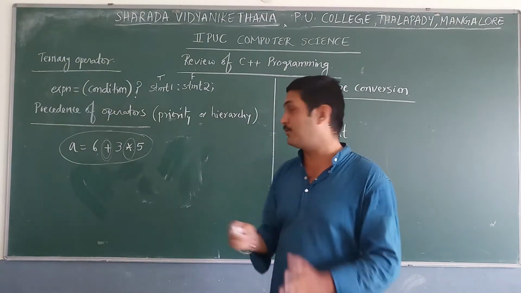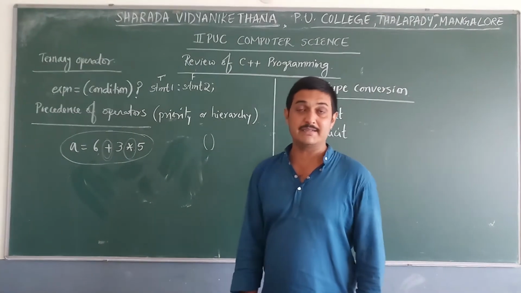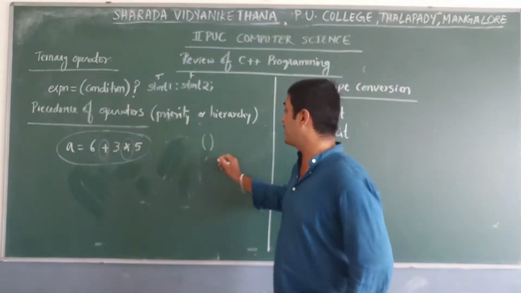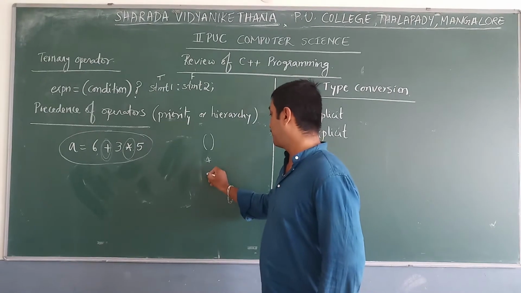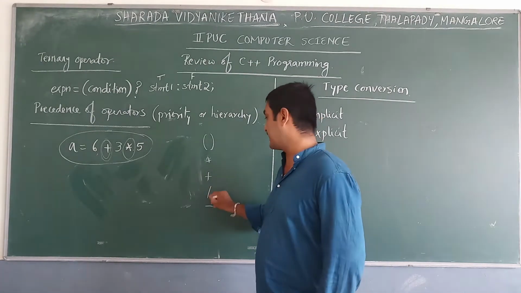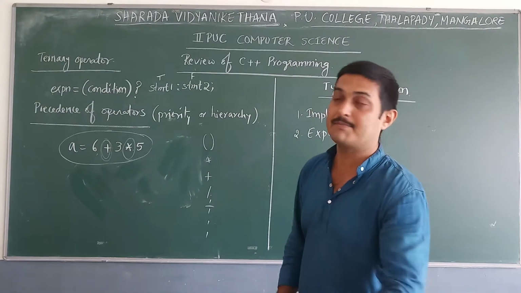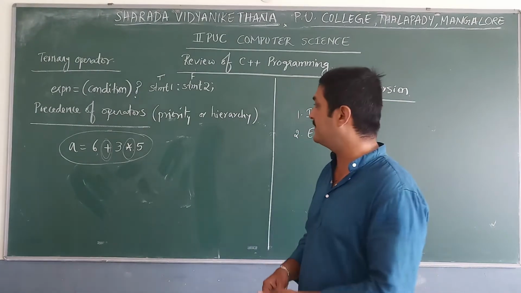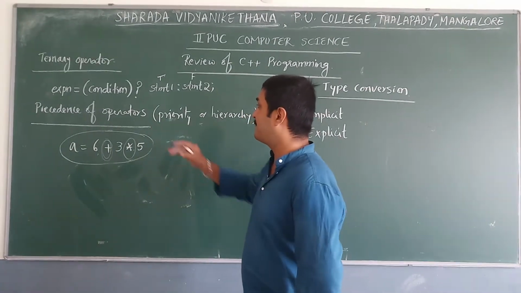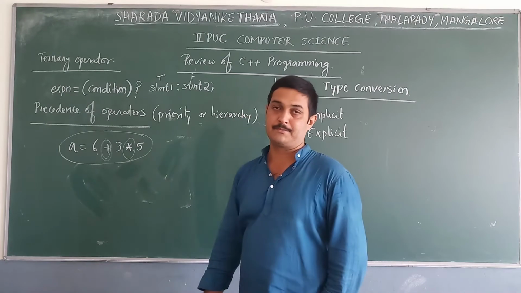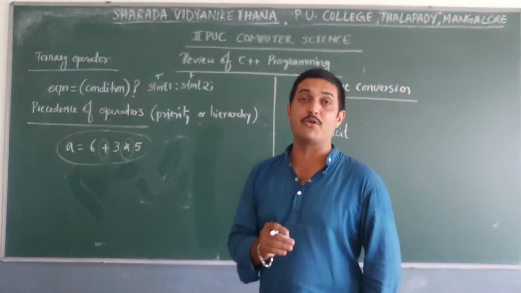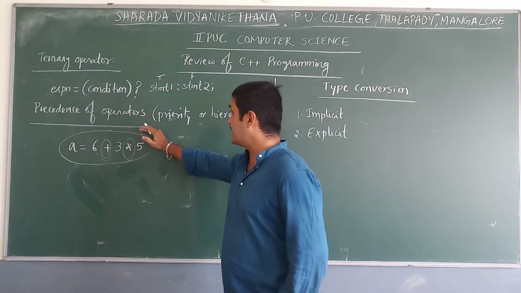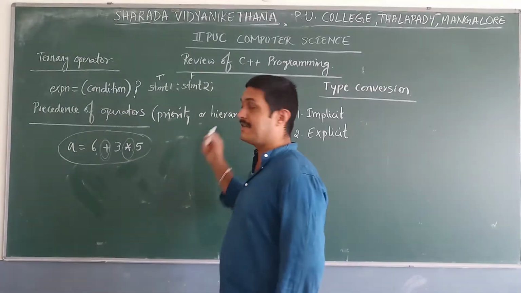The highest priority is given to parenthesis according to your C++ or computer science syllabus. Next priority is given to star, next plus, division, minus, etc. Like this we can use arithmetic operators, and other operators like relational and logical operators are also assigned some priority or precedence. Precedence of operators is very important whenever you are going to solve an algorithm, right? Okay, these are about precedence of operators, or priority, or hierarchy.